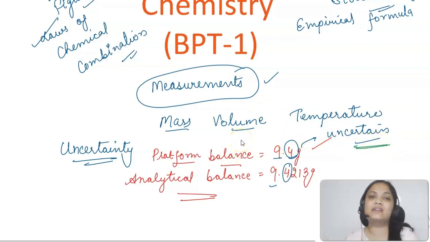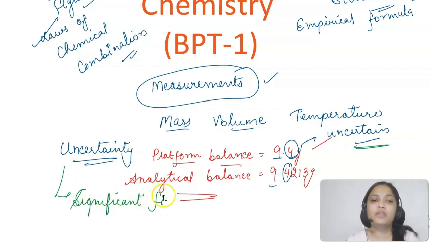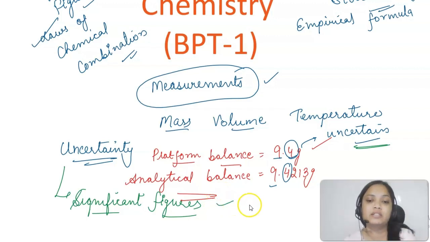That takes us to significant figures. This uncertainty is actually shown by the significant figures whenever we are doing calculations. So what are significant figures, students? These are the number of certain digits, the significant digits in a number, including the last digit whose value is uncertain.